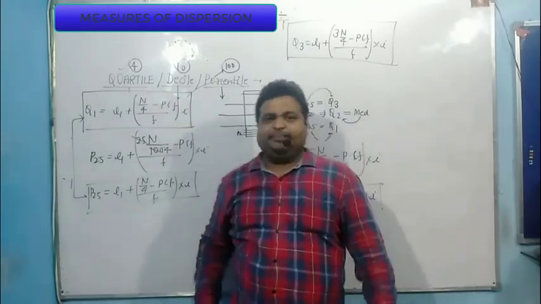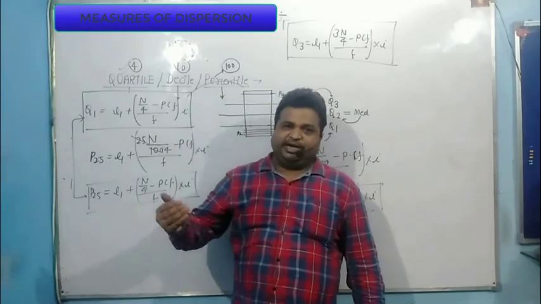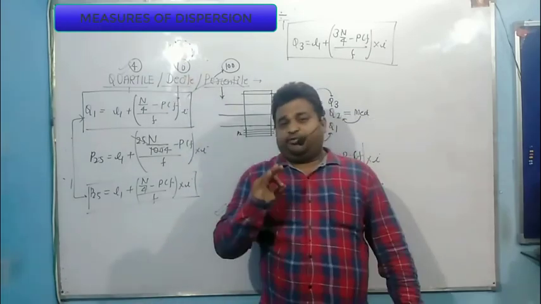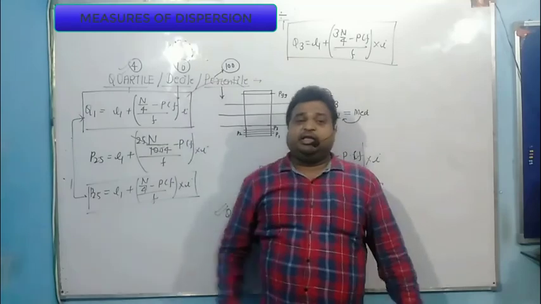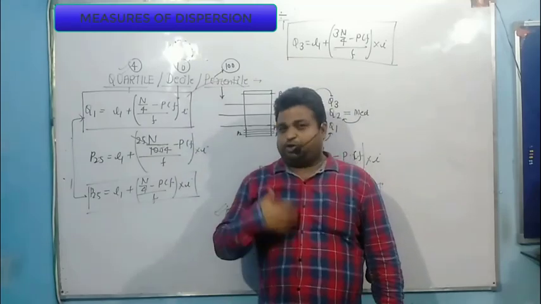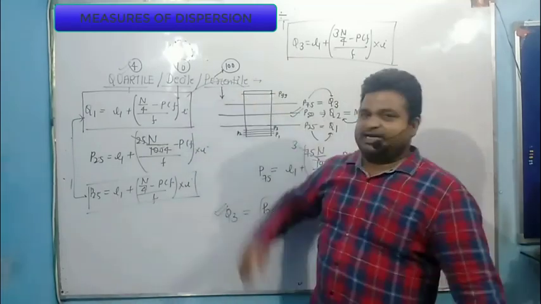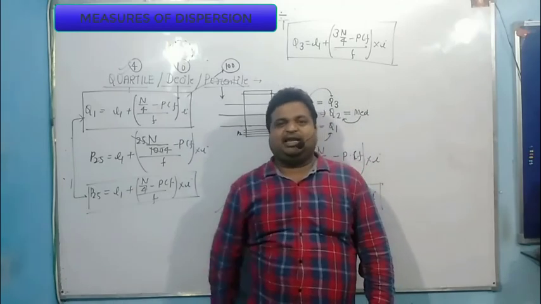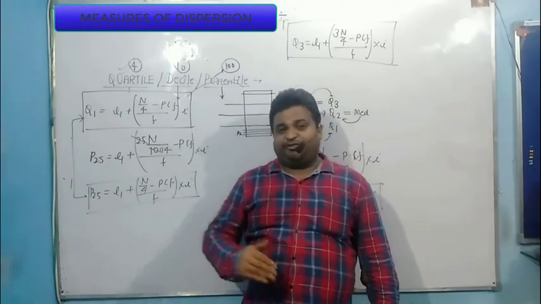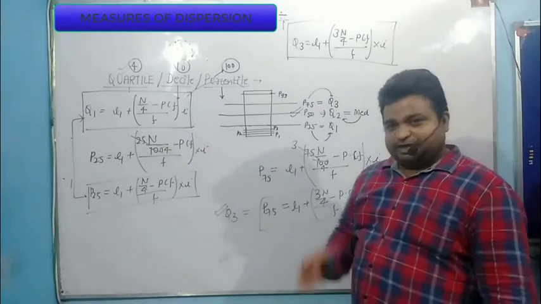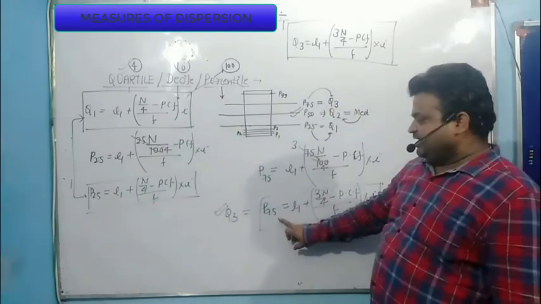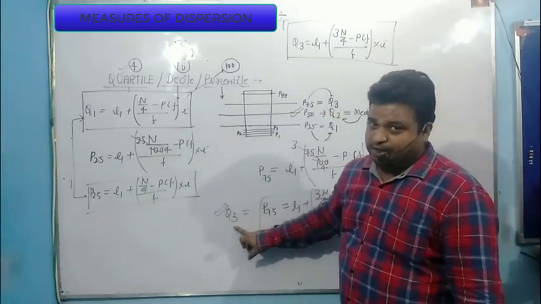In quartile, the second quartile is equal to the median. In decile, the fifth decile value is equal to the median. And in percentile, the 50th percentile is equal to the median, the 25th percentile is equal to the first quartile, and the 75th percentile is equal to the third quartile value.